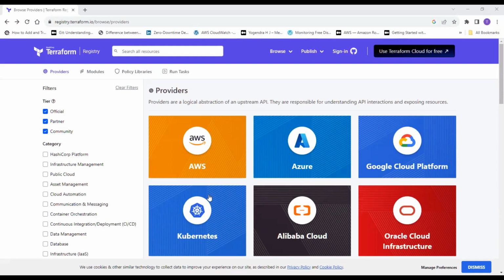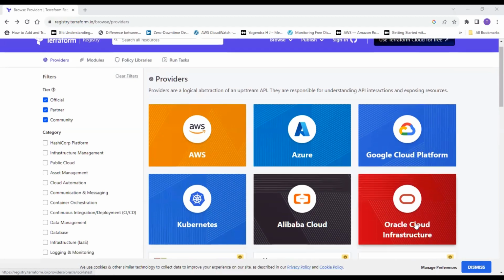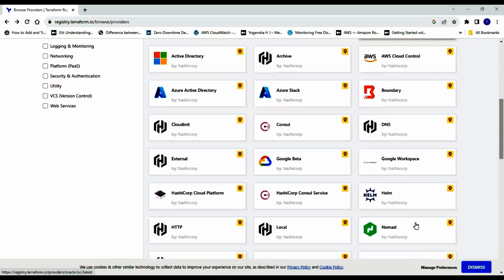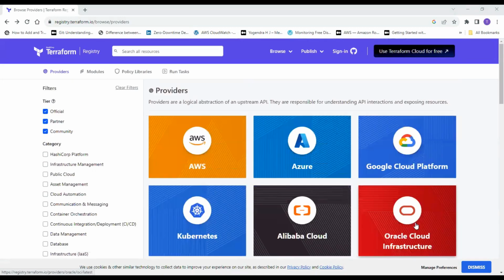So Terraform supports a lot of cloud providers which are available in the market: AWS, Azure, GCP, Kubernetes, Alibaba Cloud, Oracle Cloud Infrastructure. There are a lot of others supported by Terraform. But in our session, we are going to focus more on AWS.